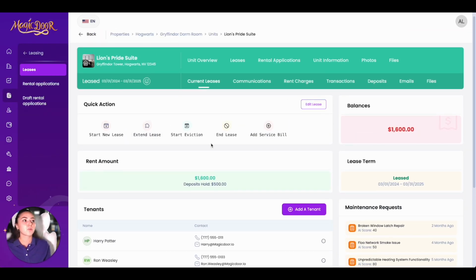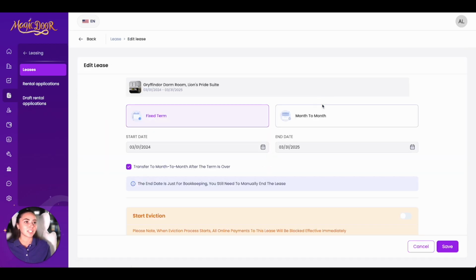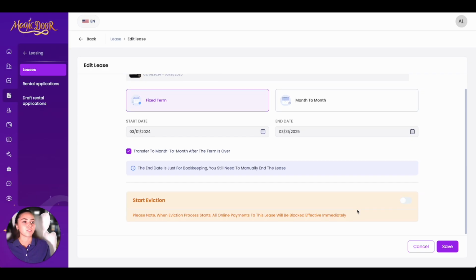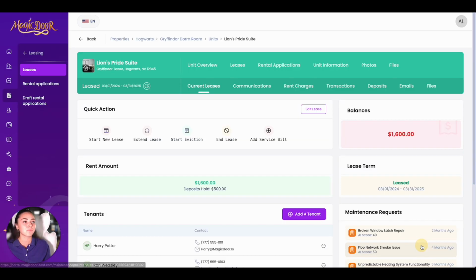So here are our quick action buttons. We can easily edit the lease here by clicking Edit Lease. Make all your changes and then make sure to press save. You can also start an eviction here, but in these quick action buttons, you can easily start a new lease, extend this lease, start an eviction. If you do start an eviction, this is not going to notify the tenants.